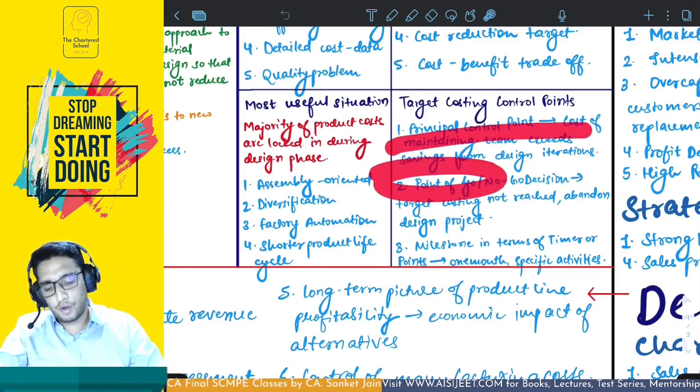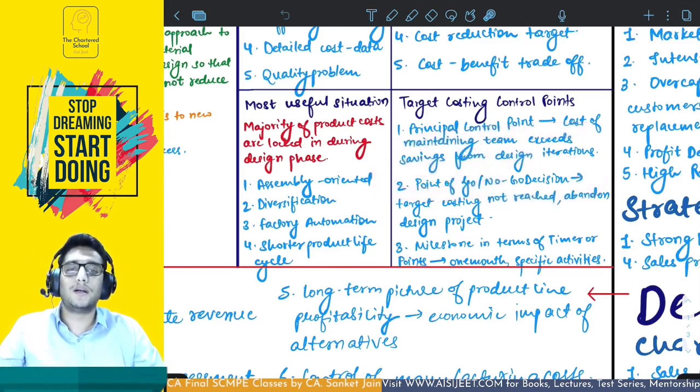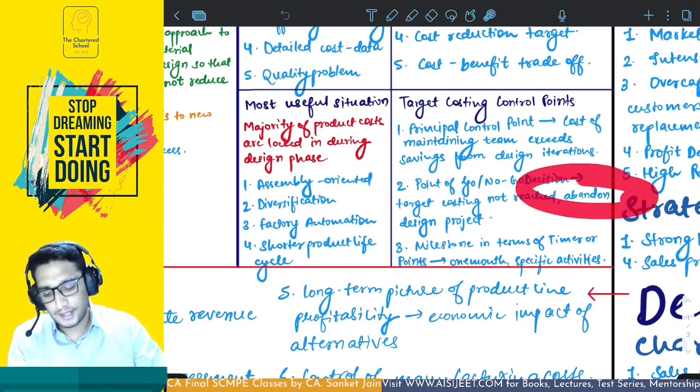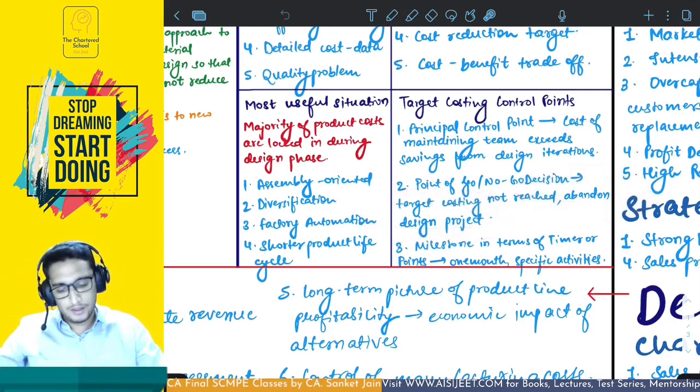Second is point of go or no go decision, which is basically that if the target costing is not reached, you might take a step and a decision that we have to have a hard stop, otherwise the cost will exceed. Okay, so you would abandon the design project, maybe look at it later sometime.